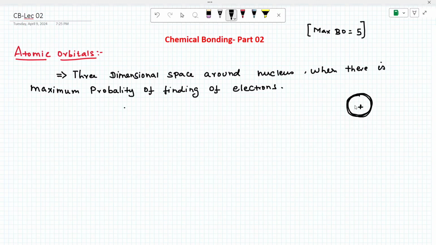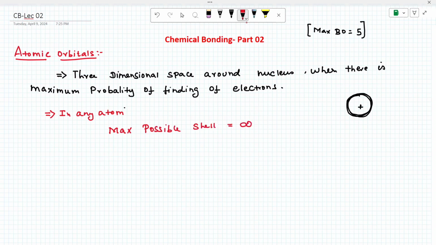Next point, very important. If you take any atom, the maximum possible shells, what is the answer? Equal to infinity.